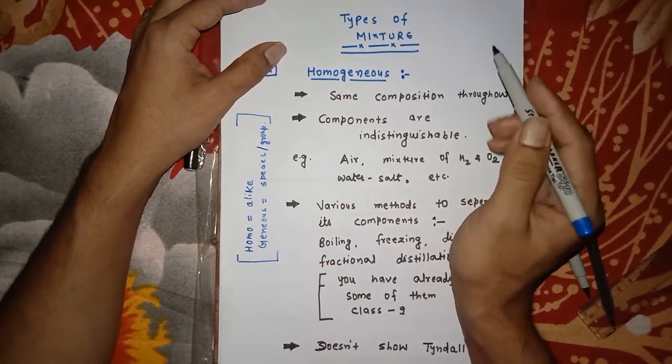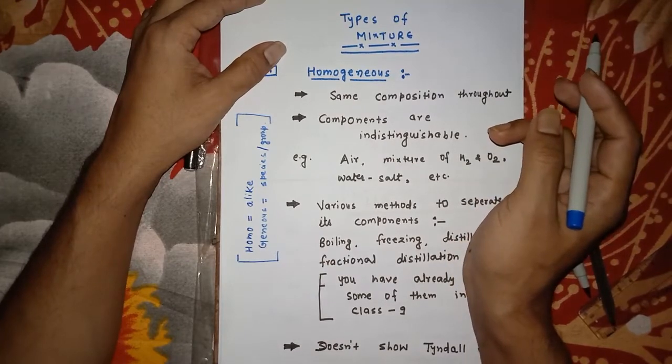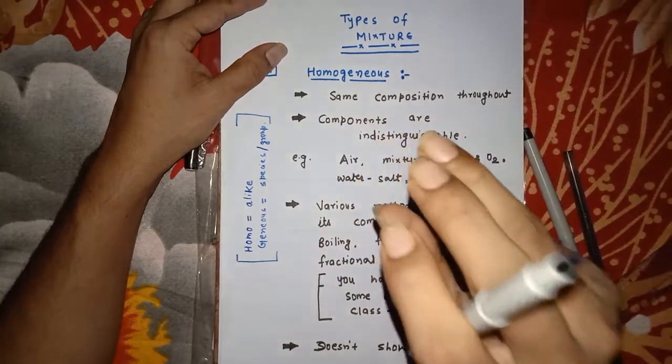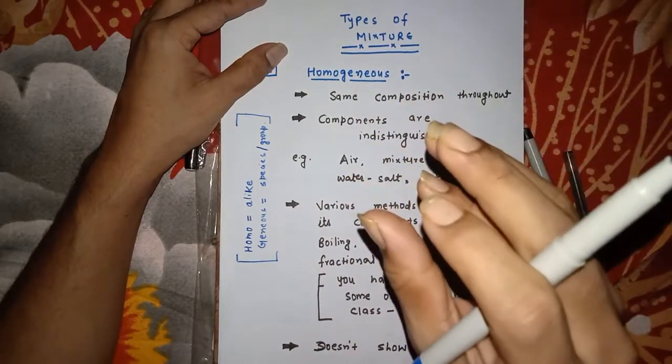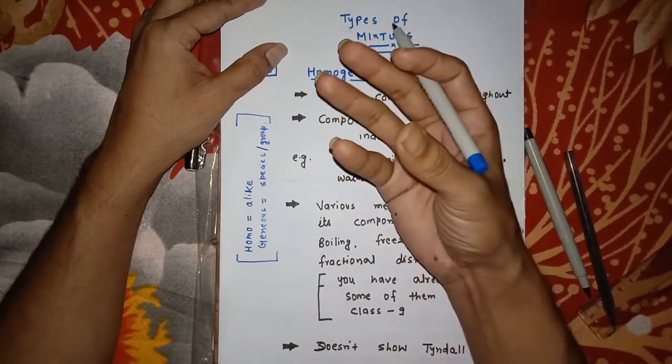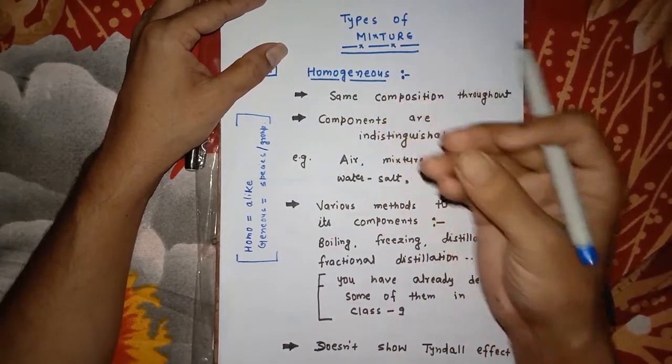Why is it alike? The reason is it has the same composition and density throughout the space. It means that per unit volume, the same number of particles are present everywhere.